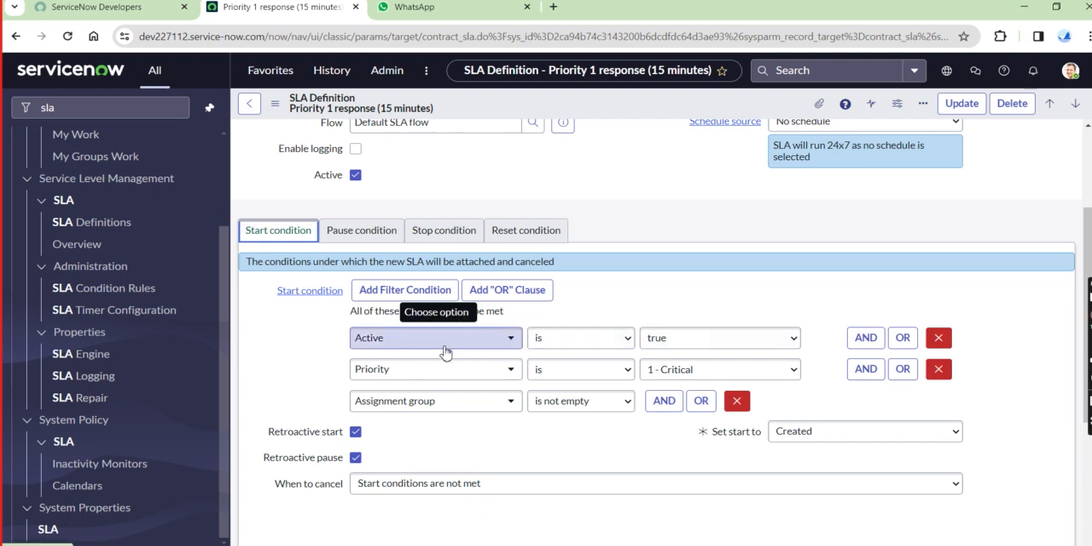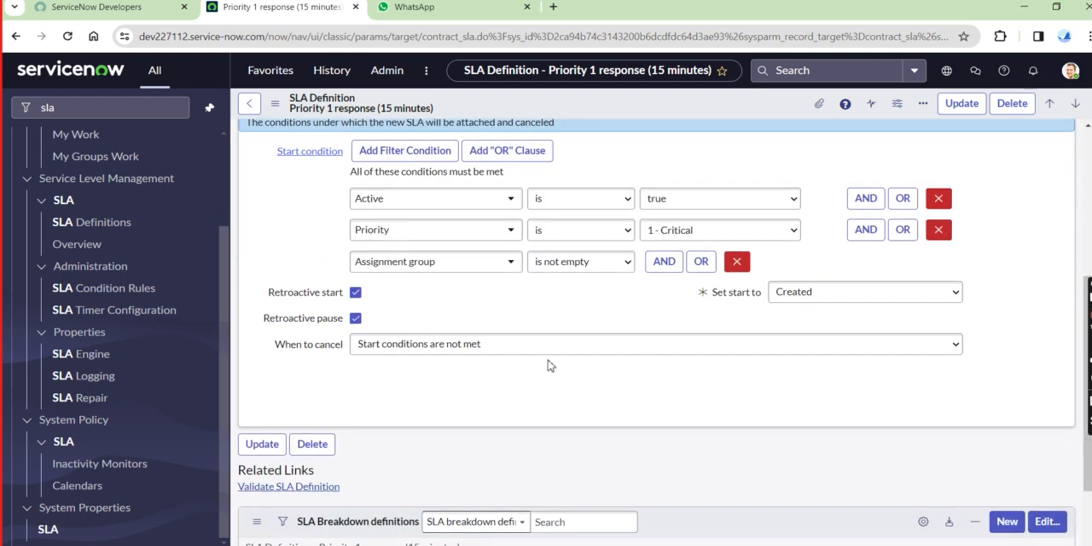What are the conditions? With the help of the condition builder, using the add filter condition, we simply give the conditions. Active is true, which means the ticket is active. The next one is priority is critical, and again assignment group is not empty. When we match these three things, then only is the particular SLA able to start. That is, the priority 1 response SLA will start.